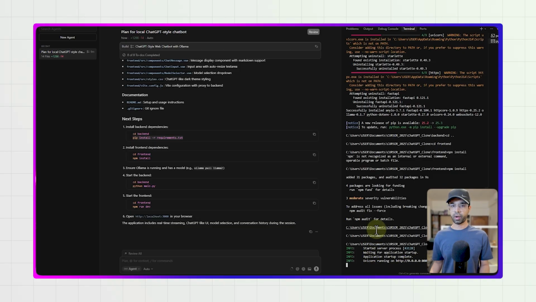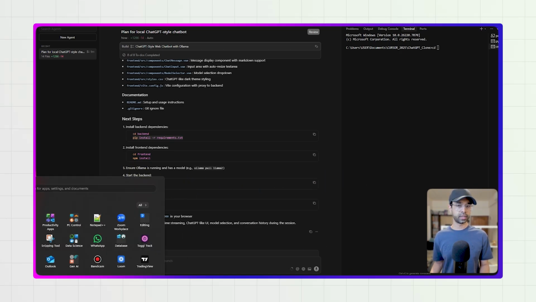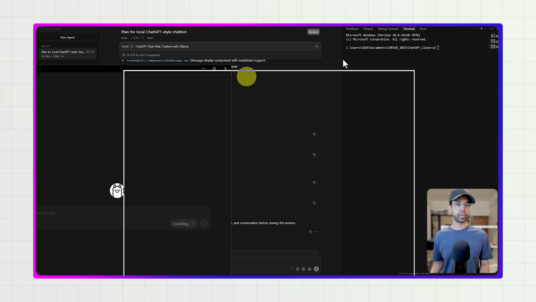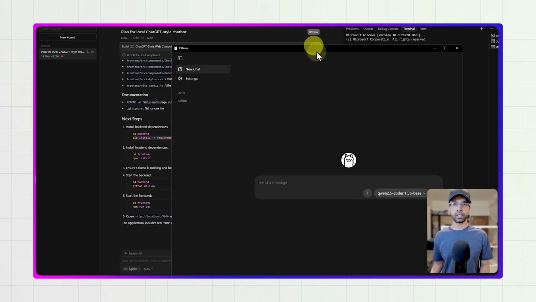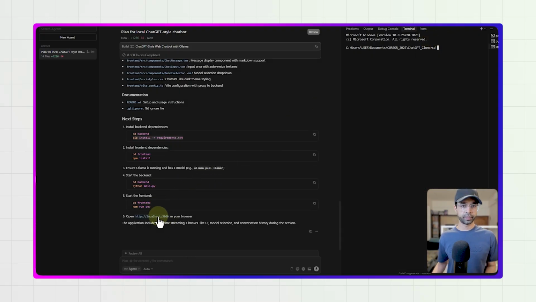Okay, so I'm just going to open up another command prompt. I'm going to say cd. Okay, ensure Ollama is running also. So I'm just going to go ahead and open up Ollama. Okay, so that's my Ollama. It's locally installed. There is something available there, but that's fine.